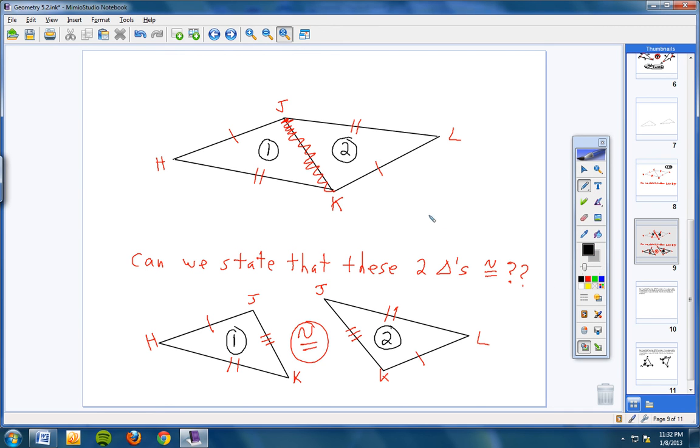And what's the reason for this? The side, side, side postulate. Okay, so you basically just proved that two triangles were congruent. All right, let's continue on in your notes.